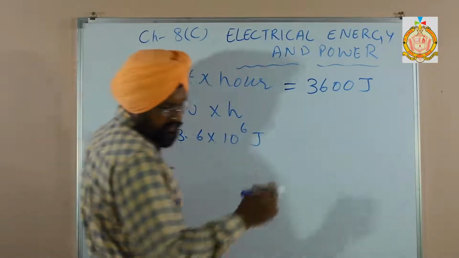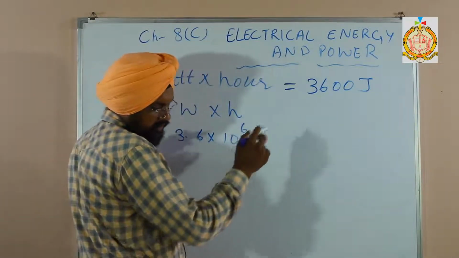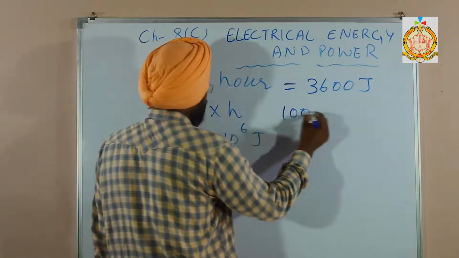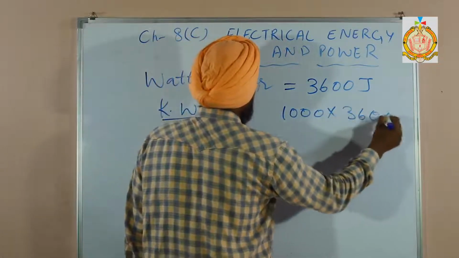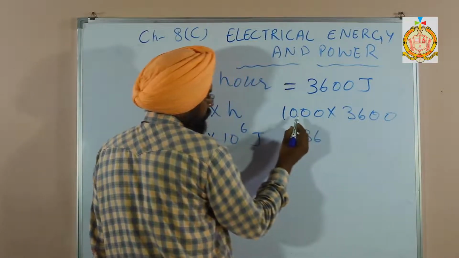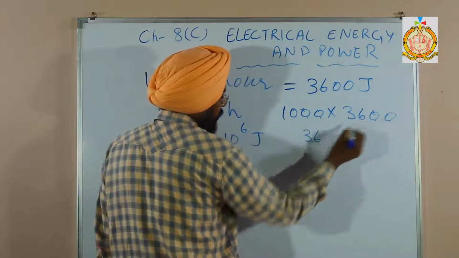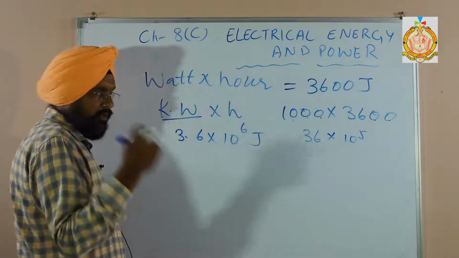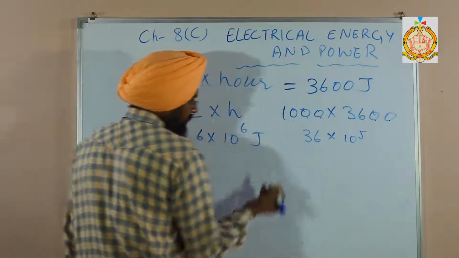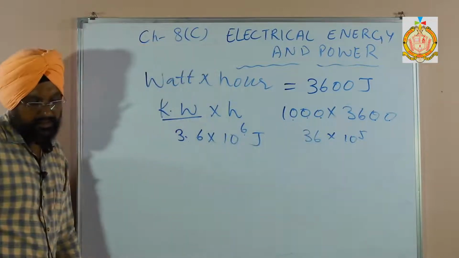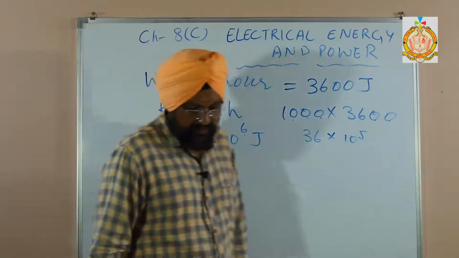How does it come? That is 1 kilowatt into 1 hour. Kilo means 1000, so 1000 into 3600. So 36, how many zeros are there? 1, 2, 3, 4, 5, so 36 into 10 raised to power 5. According to the measurement, we need to put 1 decimal over here, so 3.6, and 1 power of 10 is increased. So that is 3.6 into 10 to the power 6 joules.